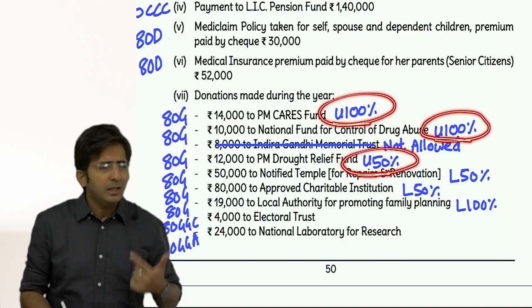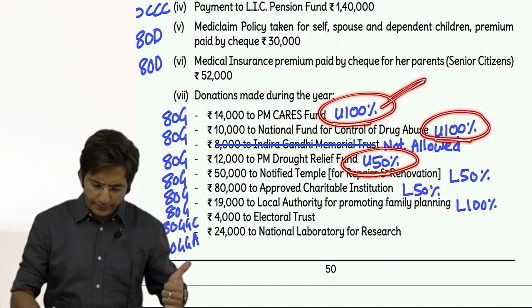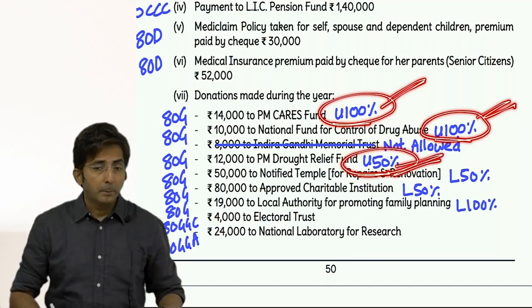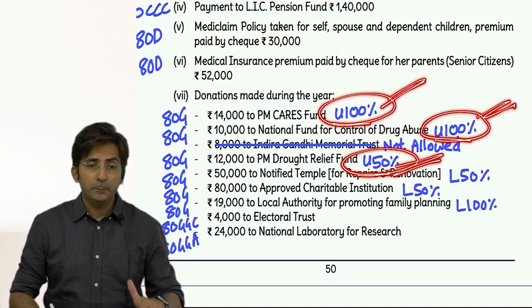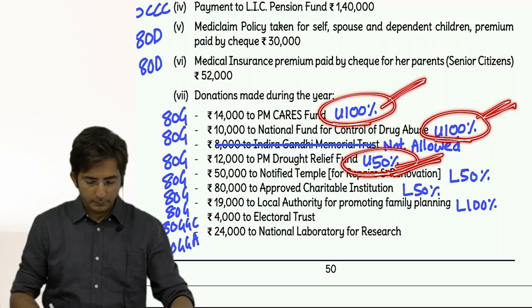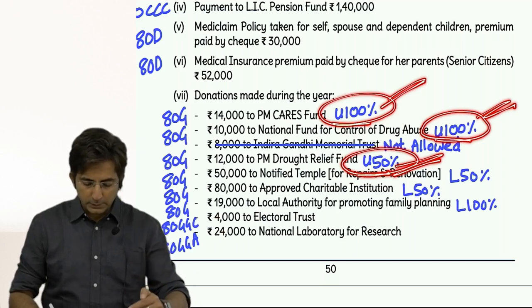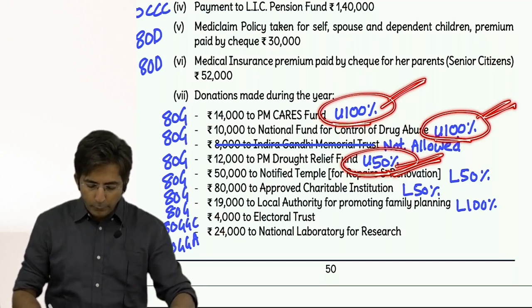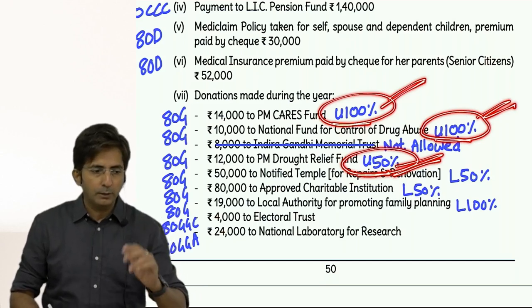U means unlimited. See this: U100, U100, U50. This way 3 donations are there. But where it is 50%, take 50% only. Where it is 100%, take the full amount. So write 3 donations: PM Cares Fund, National Fund for Control of Drug Abuse, Prime Minister Drought Relief Fund.